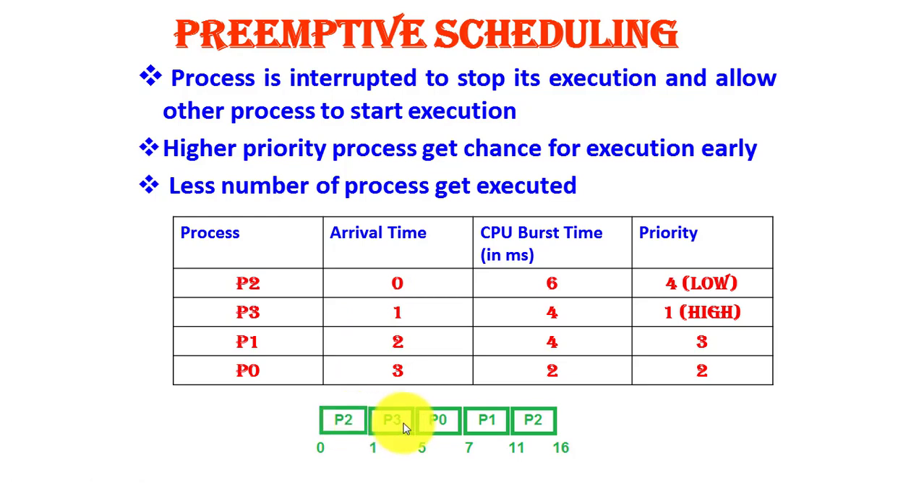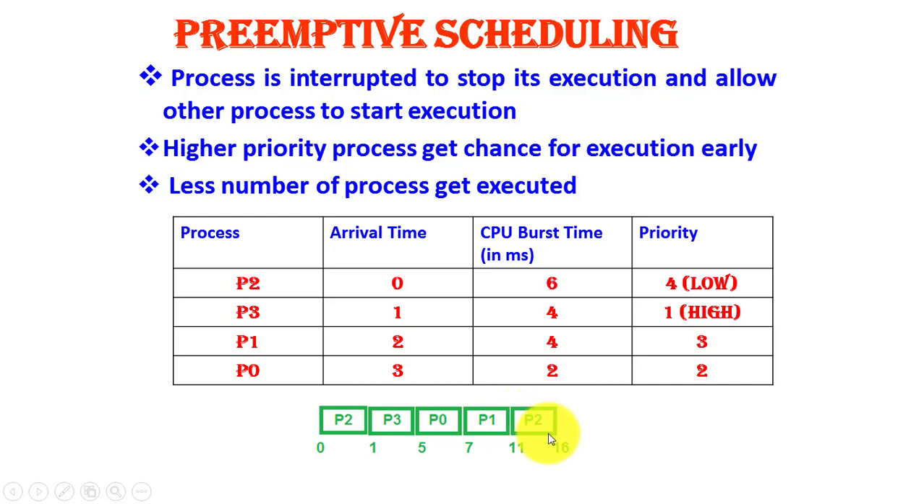Then later on, even if the two processes P1 and P0 have entered the system, they will be executed according to their priority. So see here, P0 has the next higher priority, so even if P1 has entered the system after P3, P0, which is of higher priority, is executed completely. Okay, and after P0, P1 is executed. And lastly the P2 process, which was halted in the first place, will be executed completely.